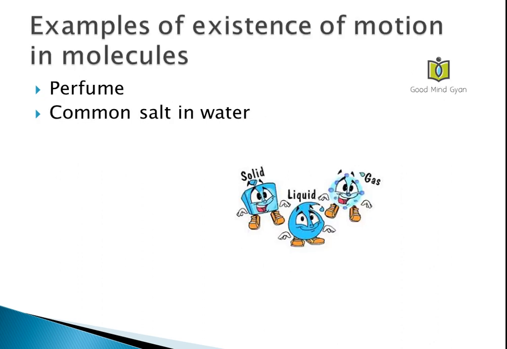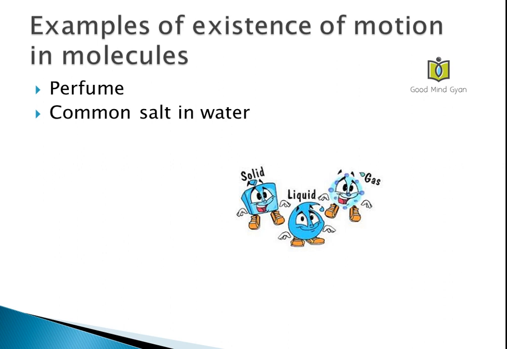There are a few examples of the existence of motion in molecules. One is perfume and the other is common salt in water. When a drop of perfume is placed in one corner of a closed room in which there is no motion of air, what you will find is in a few minutes the fragrance of the perfume will spread all over the room. So that suggests that the molecules of the perfume are in the state of continuous motion.